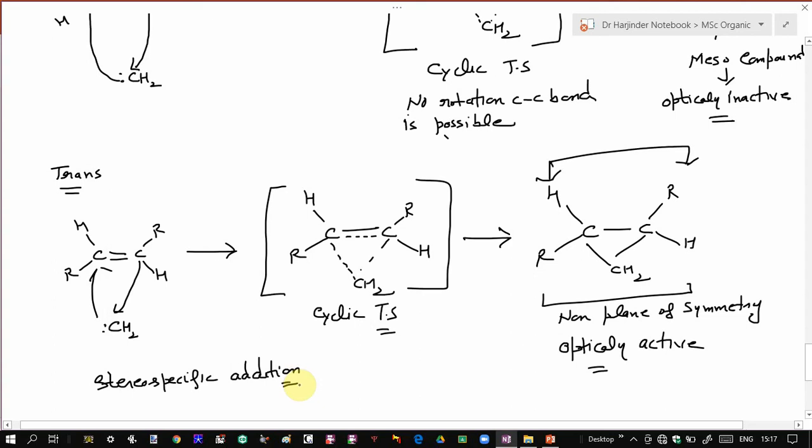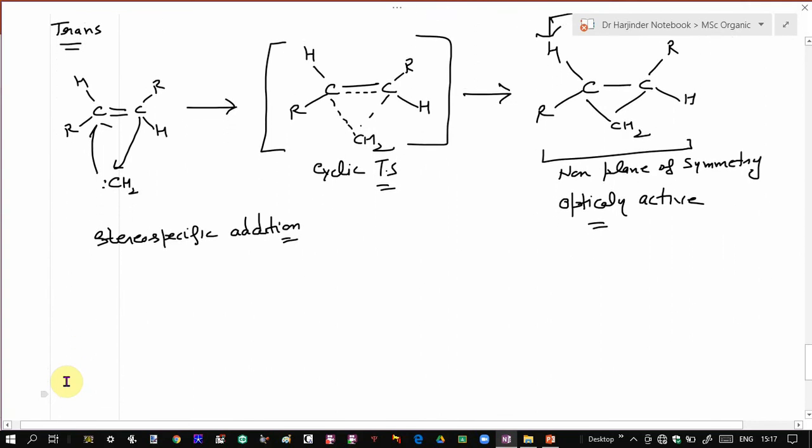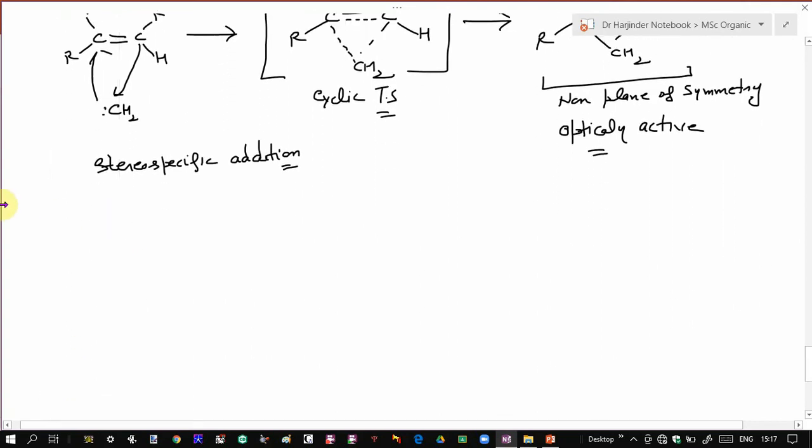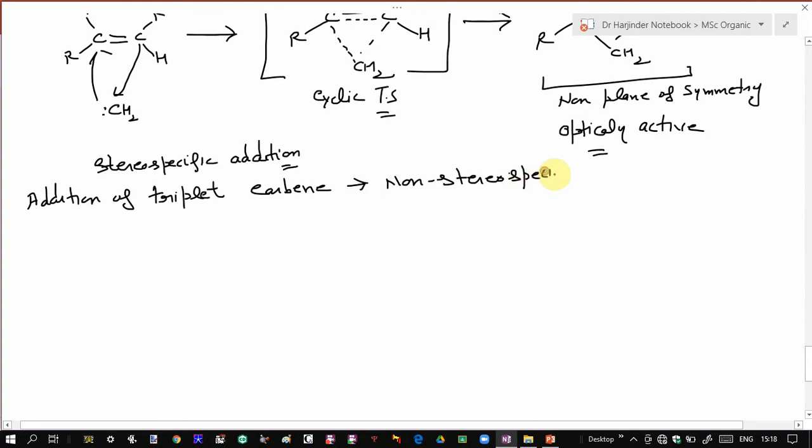So this is an example of stereospecific addition. Now let us take addition of triplet carbenes. Now suppose you have a triplet carbene. Addition of triplet carbene to alkene is an example of a non-stereospecific reaction.